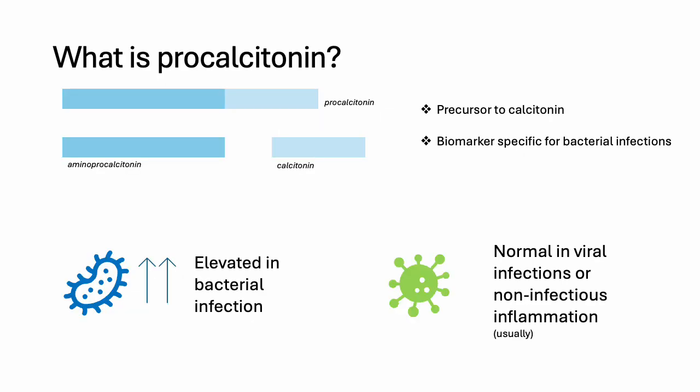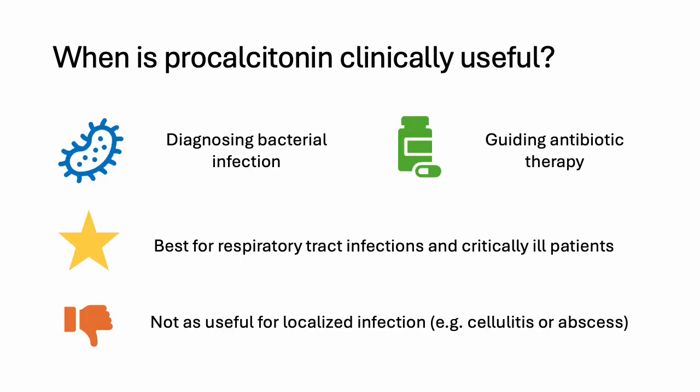Procalcitonin is a precursor to the hormone calcitonin, but it behaves very differently in infections. In bacterial infections, procalcitonin is produced throughout the body, and thus levels rise significantly. It's usually lower in viral infections and non-infectious inflammatory states, though that's not a guarantee. So it's a helpful biomarker, but it's not perfect. Because procalcitonin is helpful in diagnosing bacterial infections, it is also helpful in guiding antibiotic therapy.